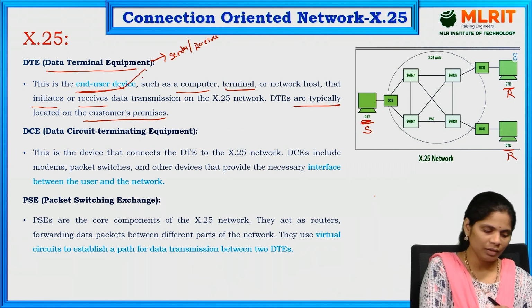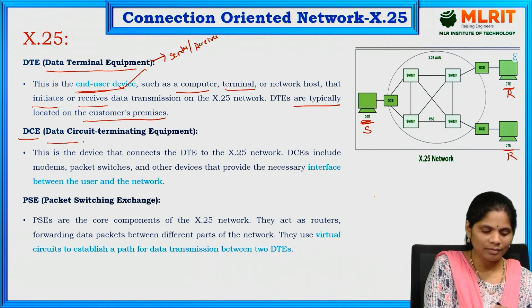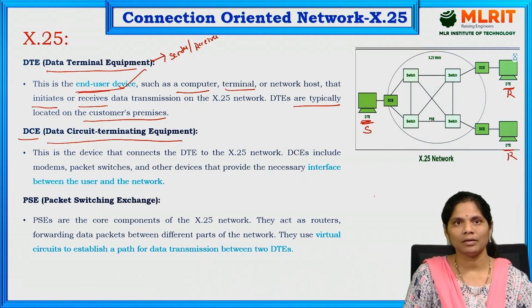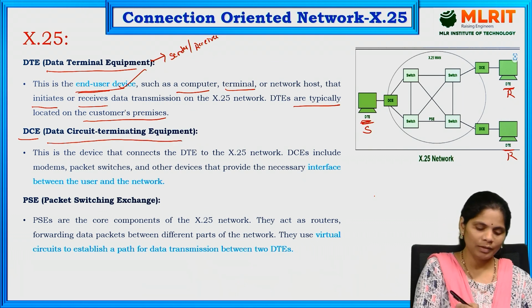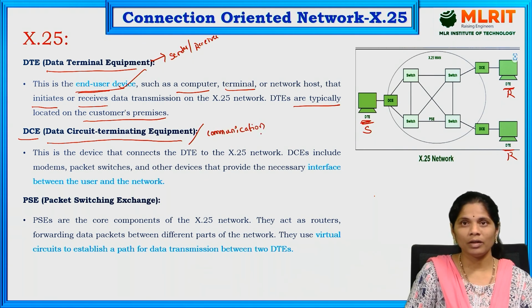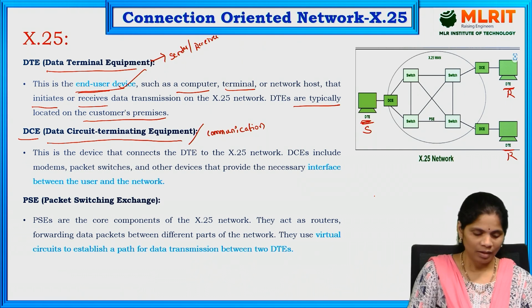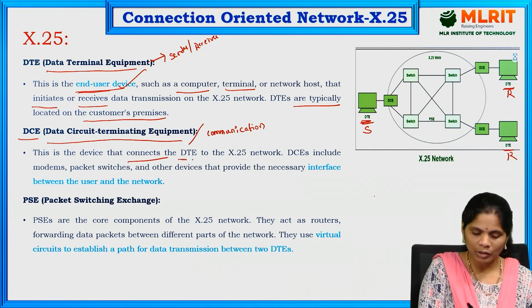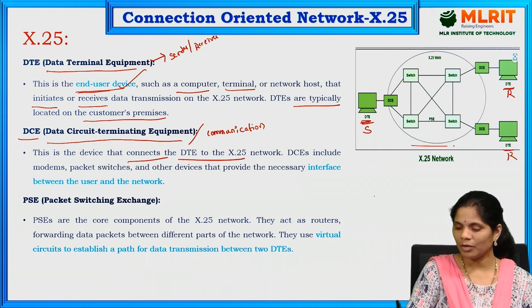Coming to DCE, DCE is data circuit terminating equipment, also called data communication equipment. It handles how the data is going to be communicated. It is the device that connects the DTE to X.25. So this is the X.25, this is the network.